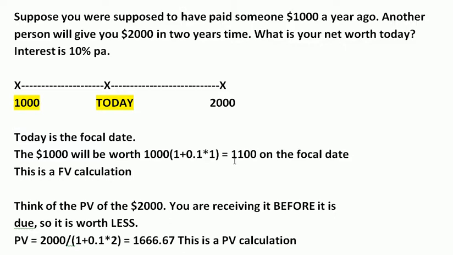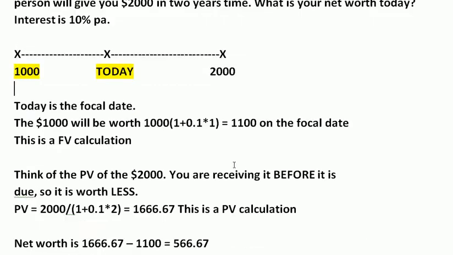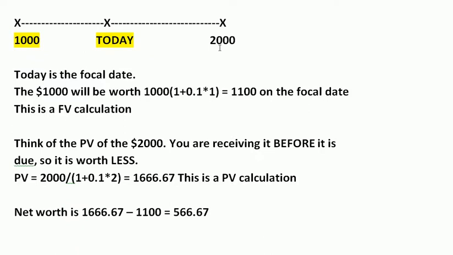The person who lent you $1,000 is going to want his $1,000 back plus the interest. That's why it's greater than $1,000, and that's why it's a future value calculation. Now you happen to know that somebody else is going to pay you $2,000 2 years into the future. But you want to get that money today, so it's a present value calculation, and you're getting it 2 years before you should, so you wouldn't expect to get as much as $2,000. It's going to be less, isn't it?